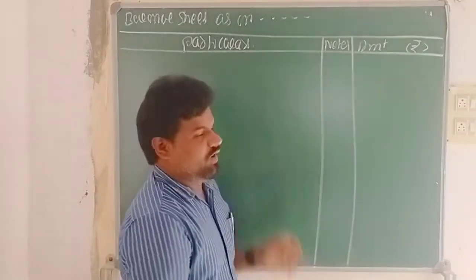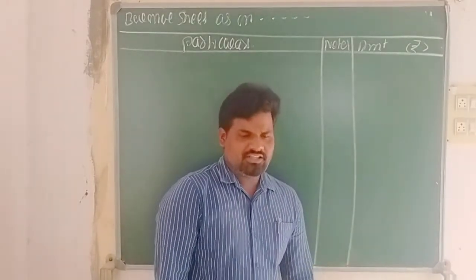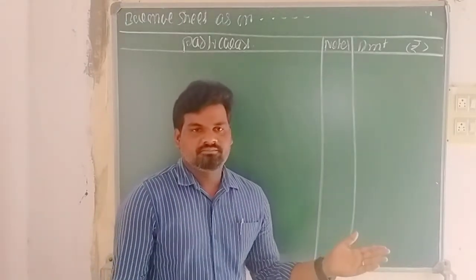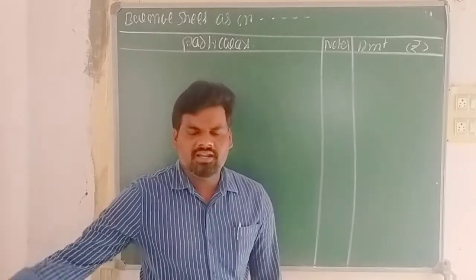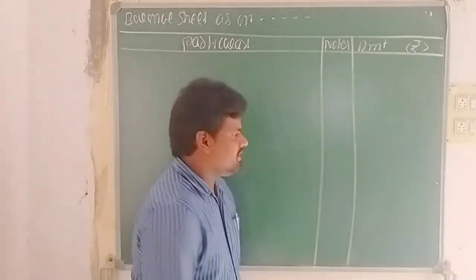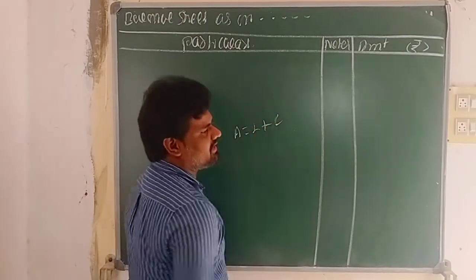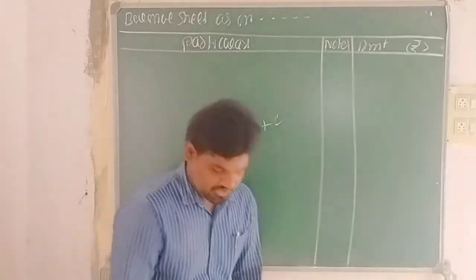This is the vertical format of the balance sheet. A balance sheet has two sides: liabilities on one side and assets on the other. The balance sheet always follows the equation: assets equal liabilities plus capital.